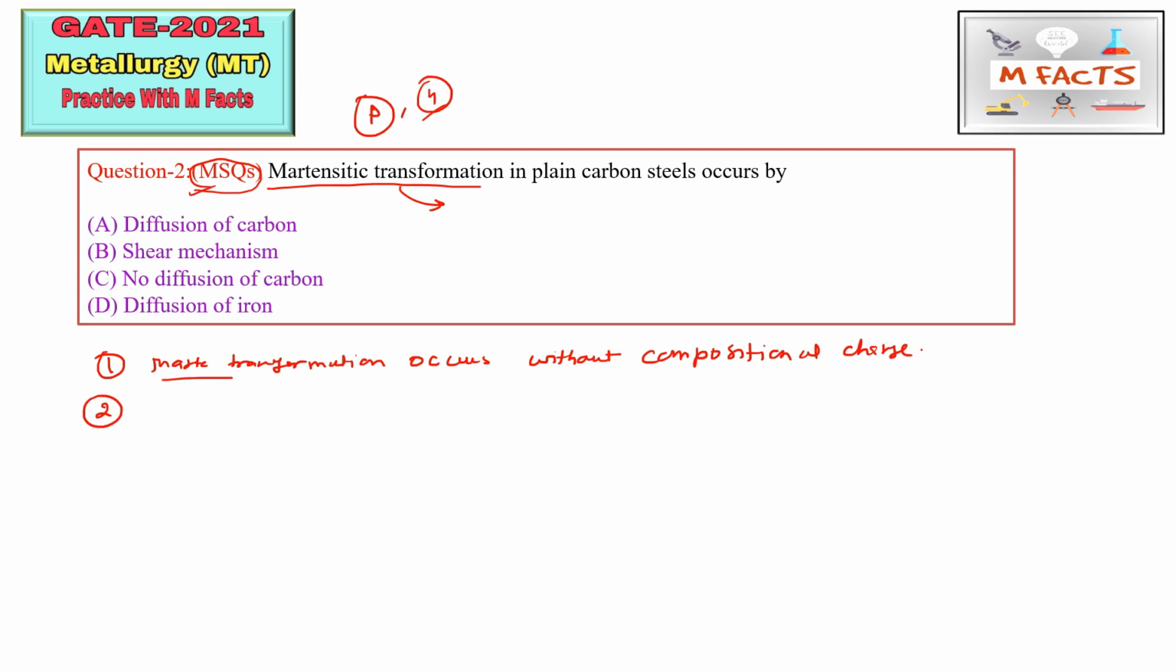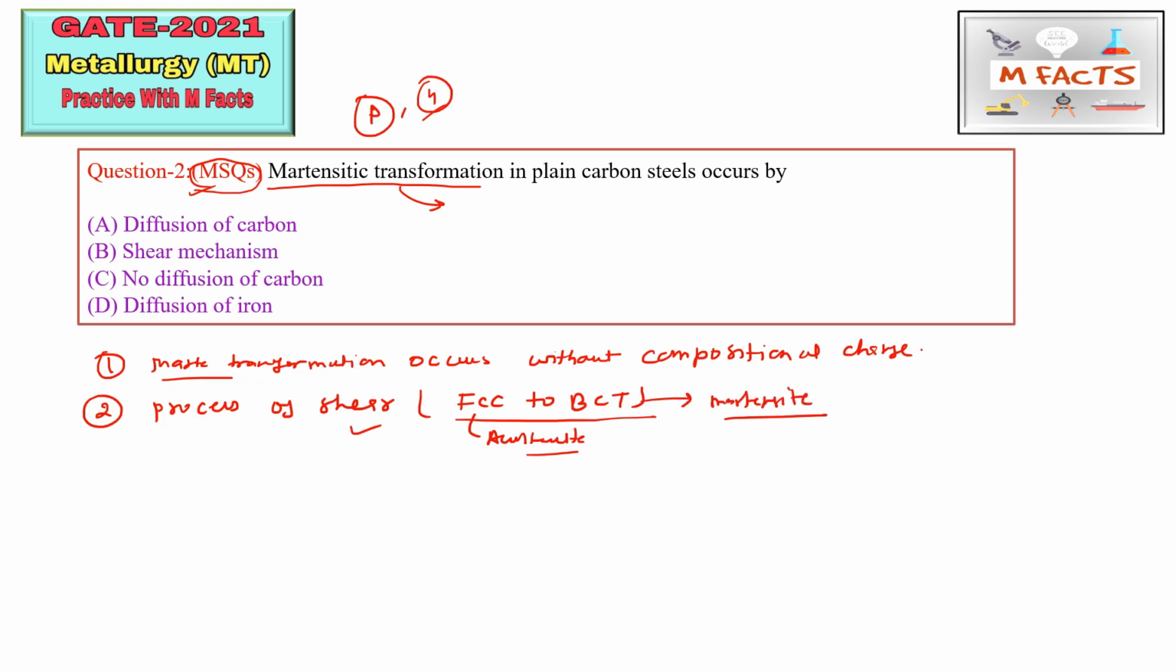The next thing is, this martensitic transformation is basically a process of shear. So there is a change of shape during the transformation by these shear forces. FCC changes into BCT. This is the whole transformation: the FCC austenite gets changed into this BCT martensite. This is the transformation that takes place during the martensitic transformation.